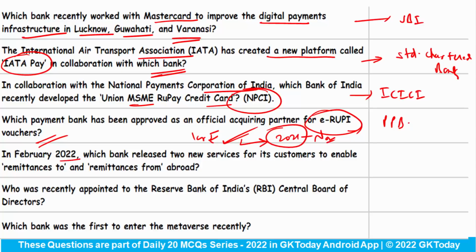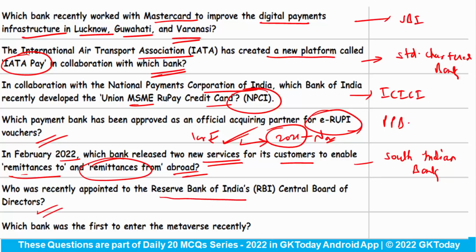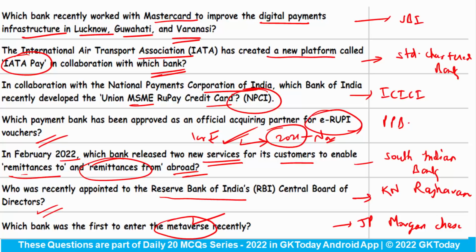In February 2022, which bank released 2 new services for its customers to enable remittance to and remittance from abroad? This is South Indian Bank. Next is, who was recently appointed to the Reserve Bank of India's Central Board of Directors? Answer is Mr. K.N. Raghavan. And last question says, which bank was the first to enter the metaverse recently? This is JP Morgan Chase. What is metaverse? Basically, it is a kind of virtual reality space in which users can interact with the computer generated environment and other users, right?